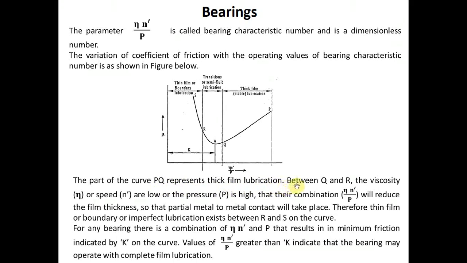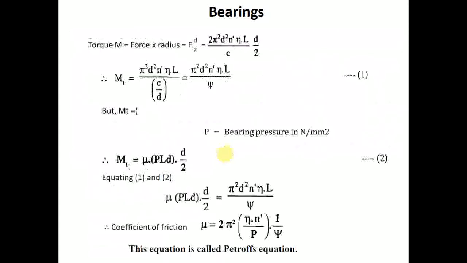lubrication. Between Q and R, which you can see in the diagram, the viscosity eta and speed n dash are low, or pressure P is high. Pressure is high, the velocity is low.